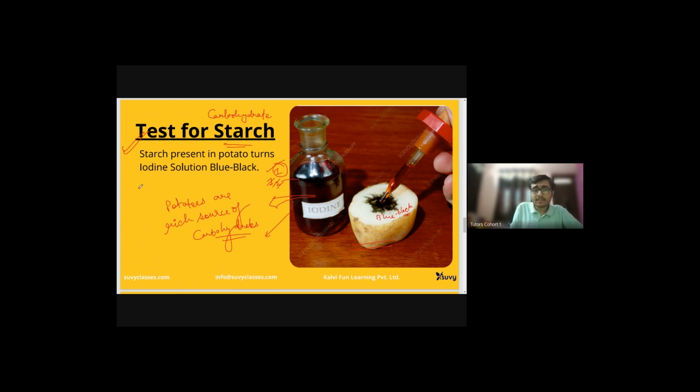The initial color of iodine solution was brown. You can see it here, brown color, which has changed to blue black. And if it changes to blue black, this means that this food item contains starch or carbohydrate in it. So this was the first experiment, experiment one. I hope this is clear.